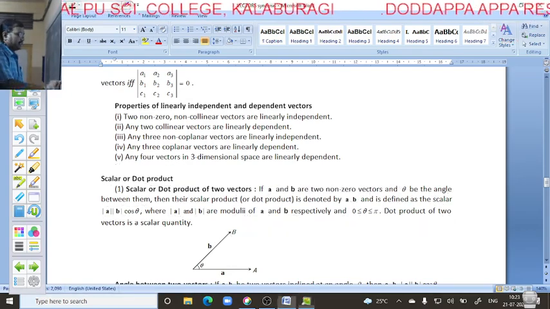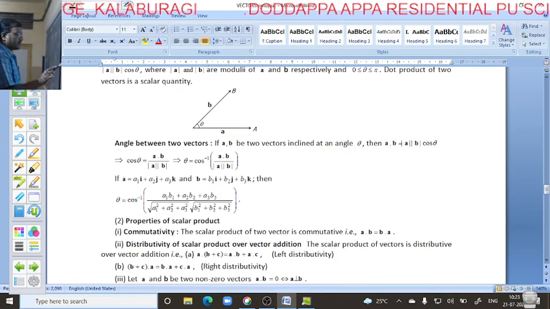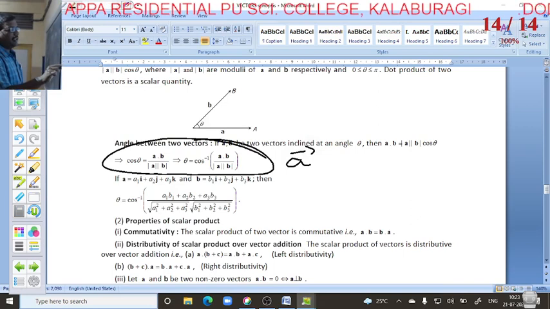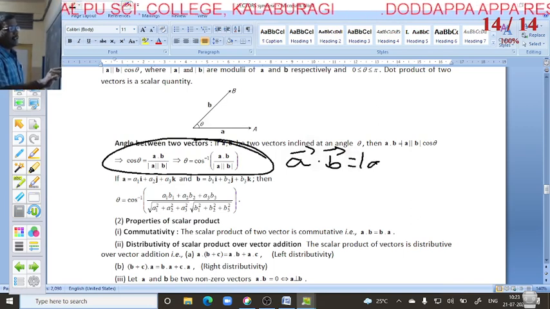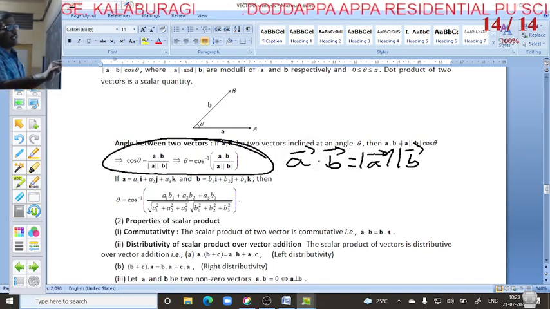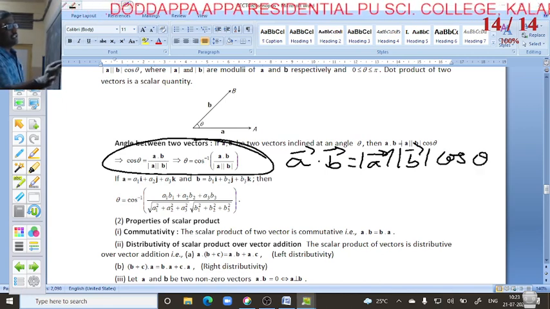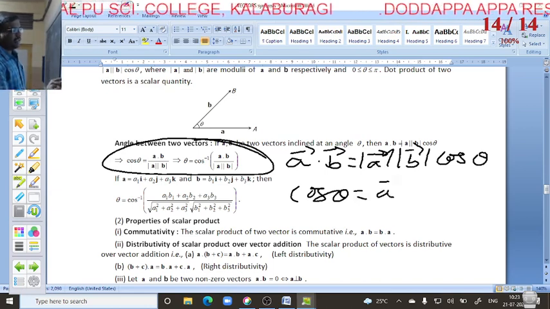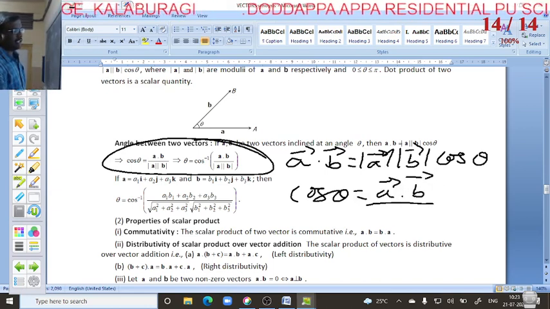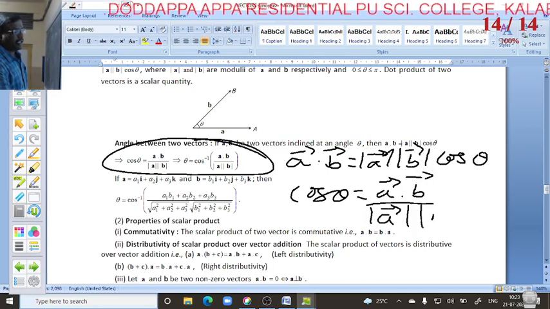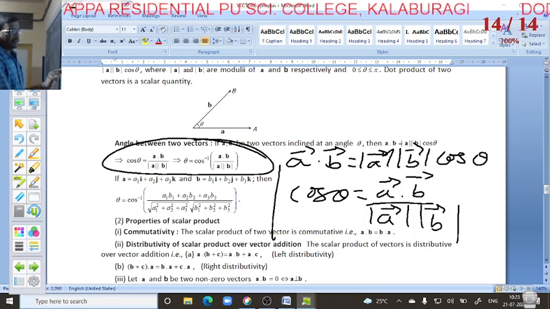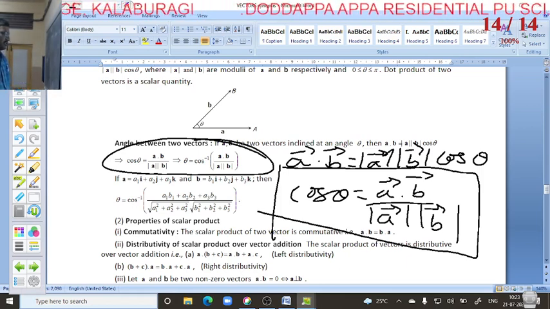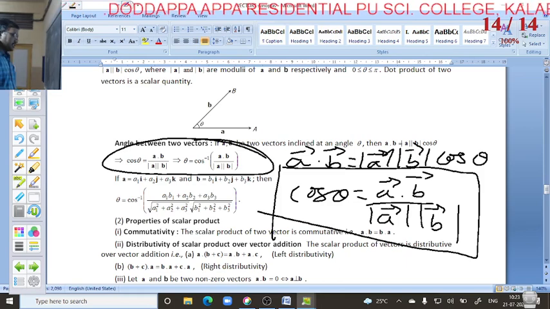Okay, so this is the definition of scalar or dot product. That is, vector A dot vector B is equal to magnitude of vector A, magnitude of vector B, cos theta. This is one method. If you take cos theta on this side, it will become vector A dot vector B divided by magnitude of vector A, magnitude of vector B. This is the formula for the angle between two vectors.